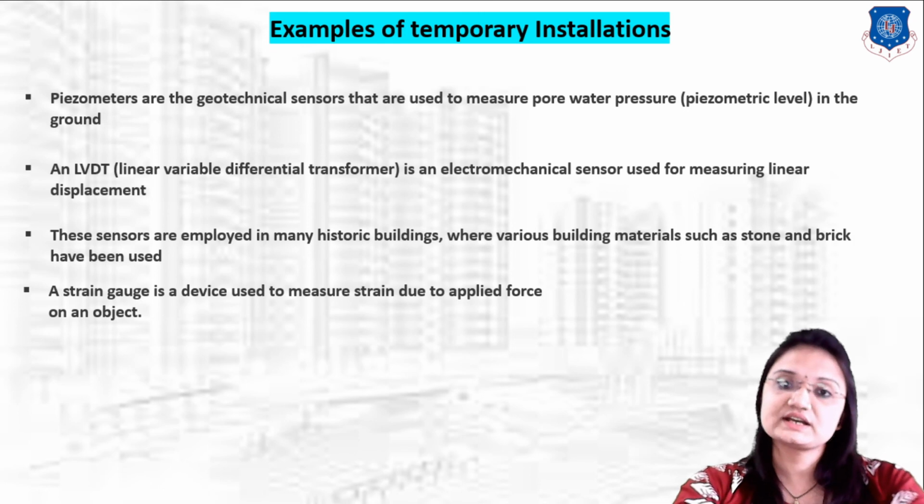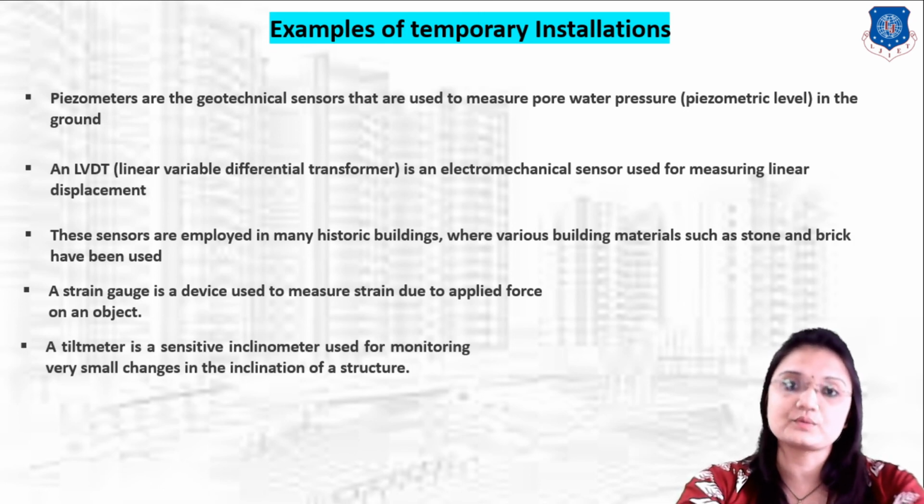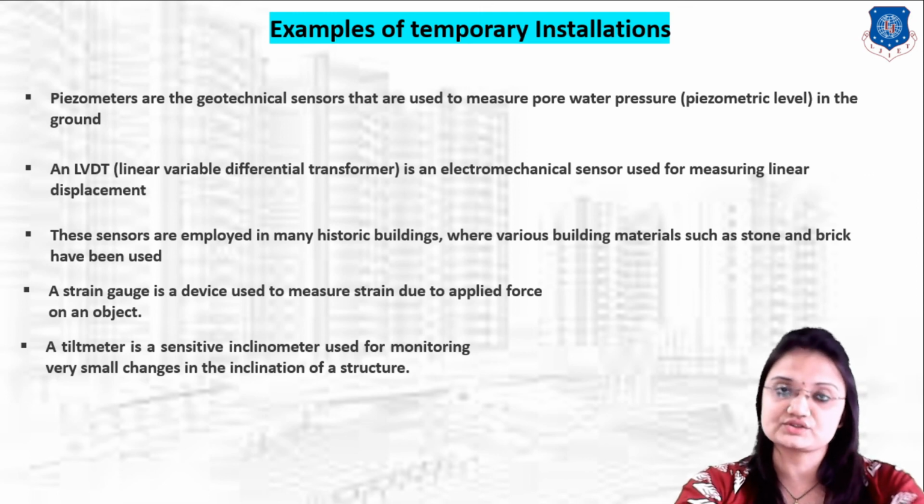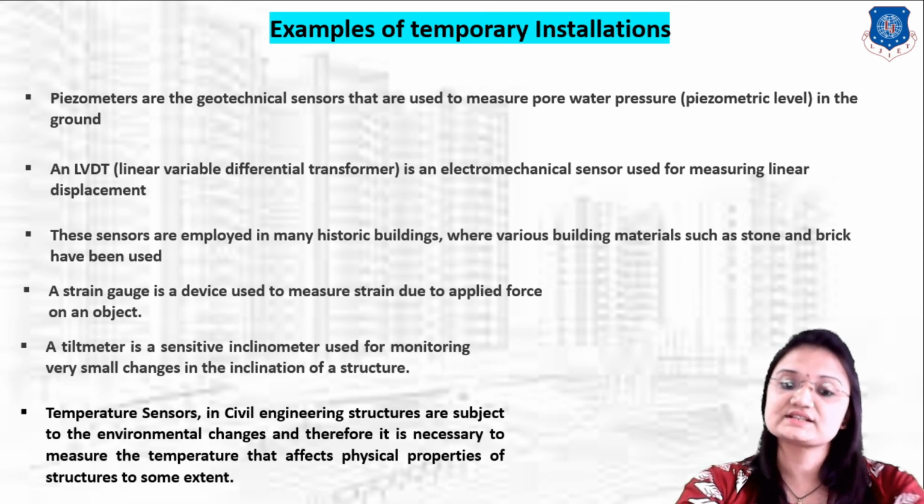A strain gauge is a device used to measure the strain due to an applied force on an object. Next, a tilt meter is a sensitive inclinometer used for monitoring very small changes in the inclination of a structure. Then there is the temperature sensor. Civil engineering structures are subject to environmental changes, so it is necessary to measure the temperature that affects the physical properties of the structure. So we can use a temperature sensor as a temporary sensor.